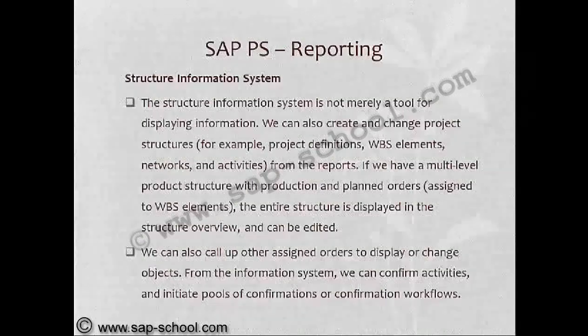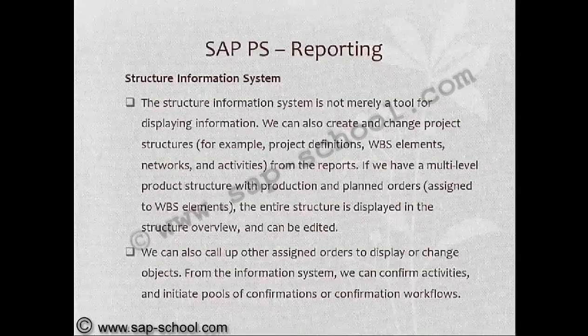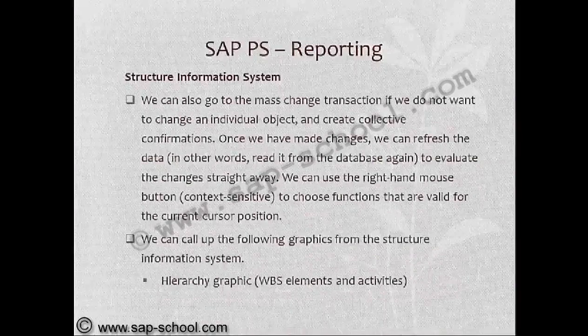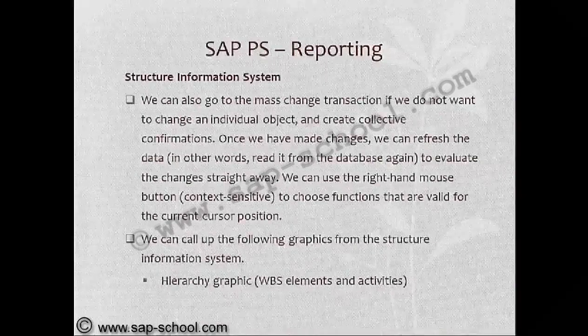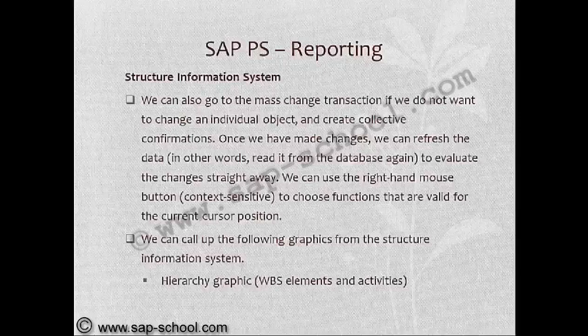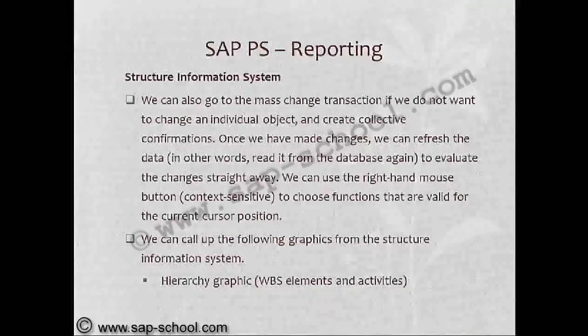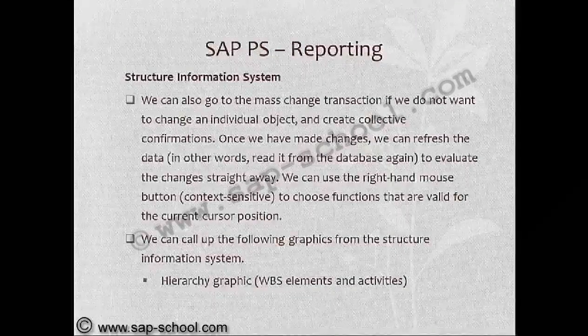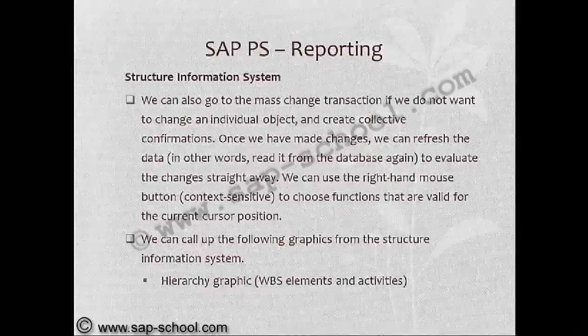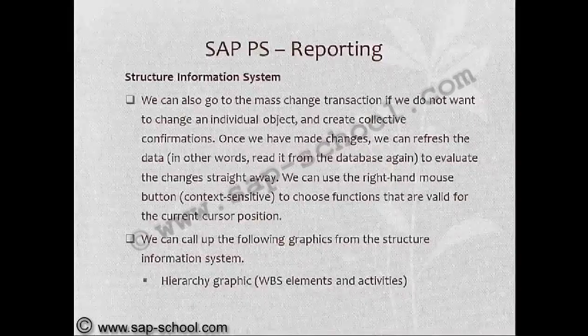We can also call up other assigned orders to display or change objects. From the information system, we can confirm activities and initiate pools of confirmations or confirmation workflows. We can also go to the mass change transaction if we do not want to change an individual object and create collective confirmations. Once we have made changes, we can refresh the data to evaluate the changes straight away. We can use the right mouse button to choose functions that are valid for the current cursor position.